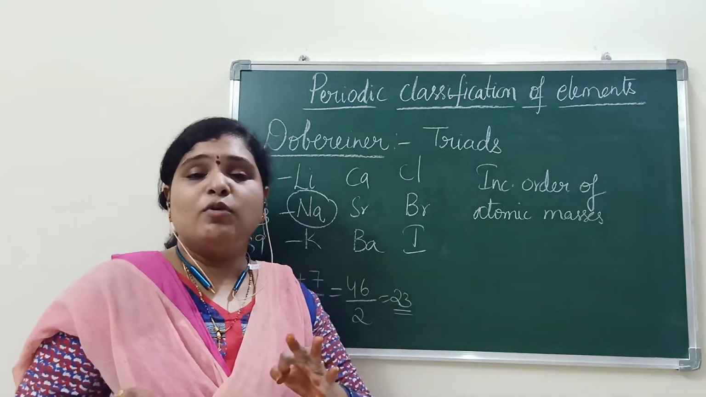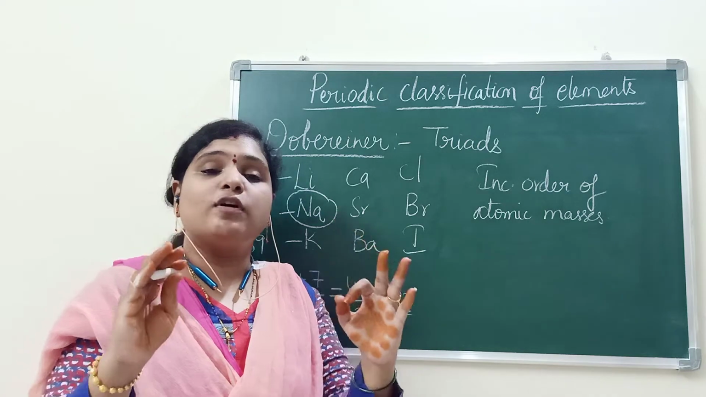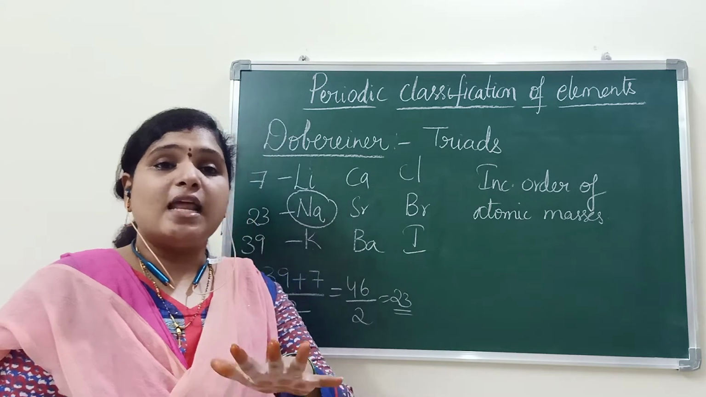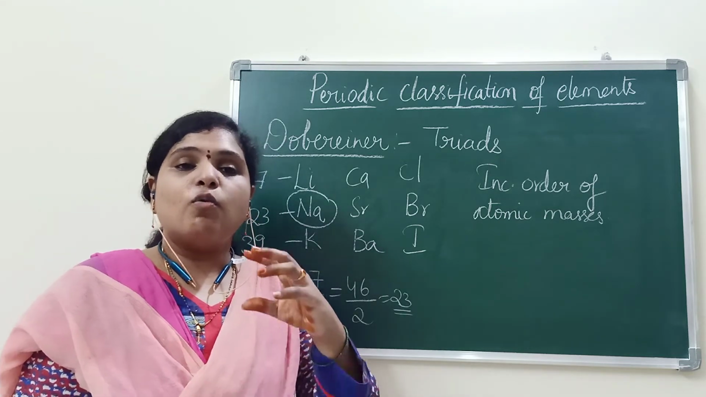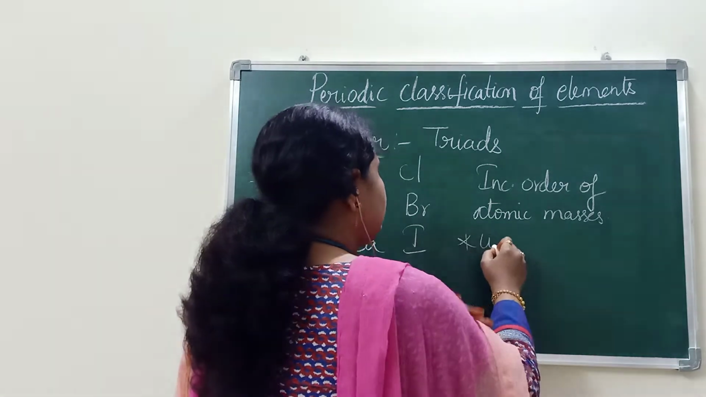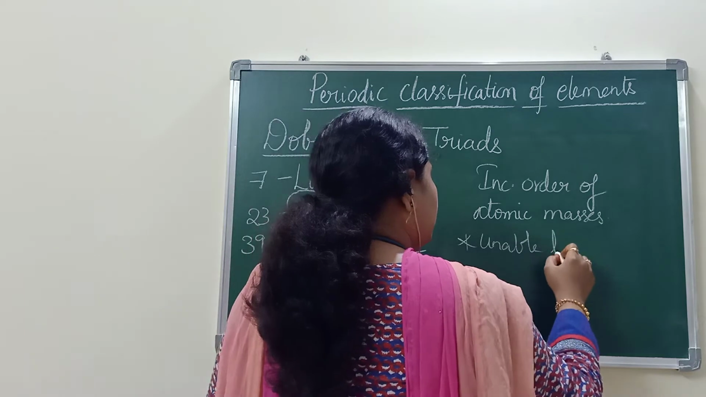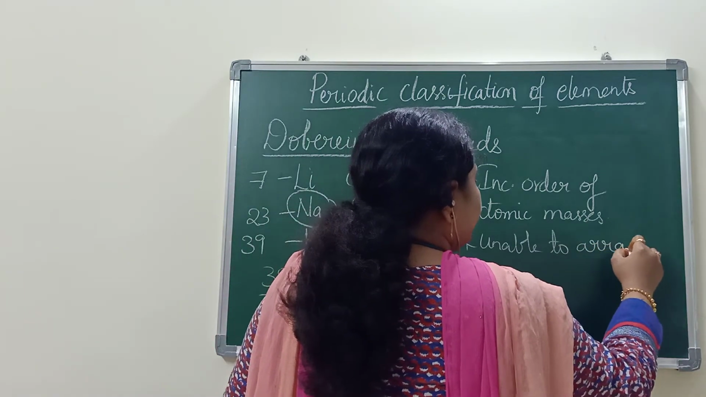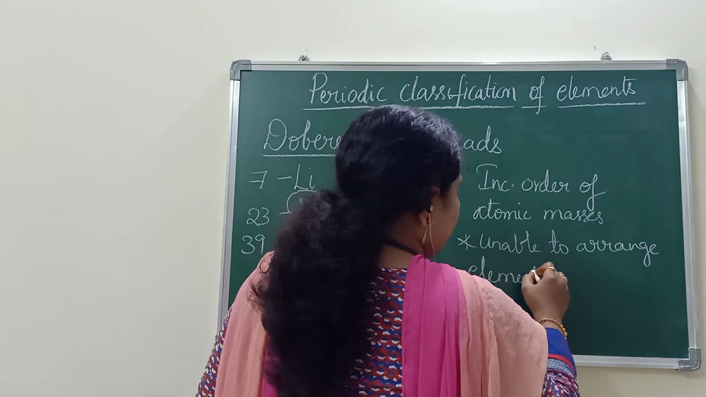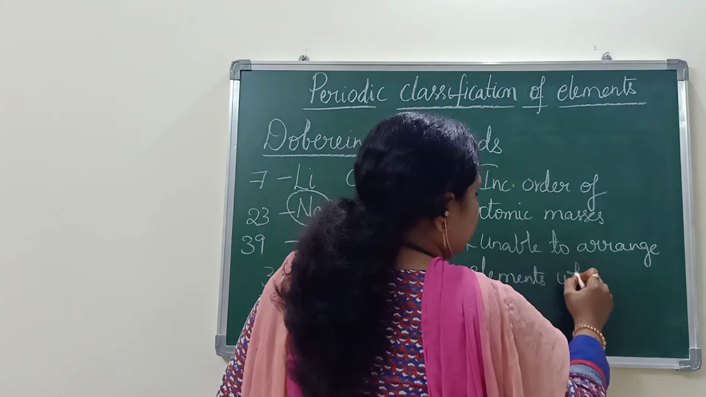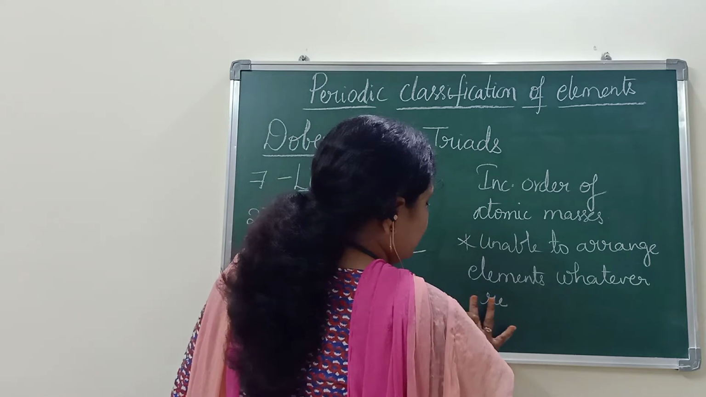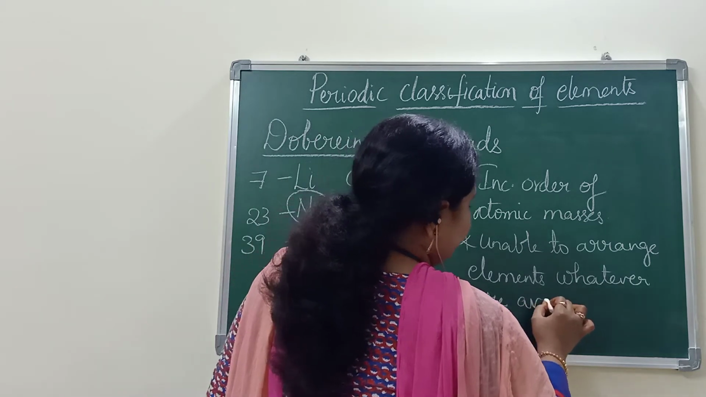But he was unable to arrange all the elements that were known at that time. What are the demerits, if we want to say? He was unable to arrange whatever elements were available at that time.